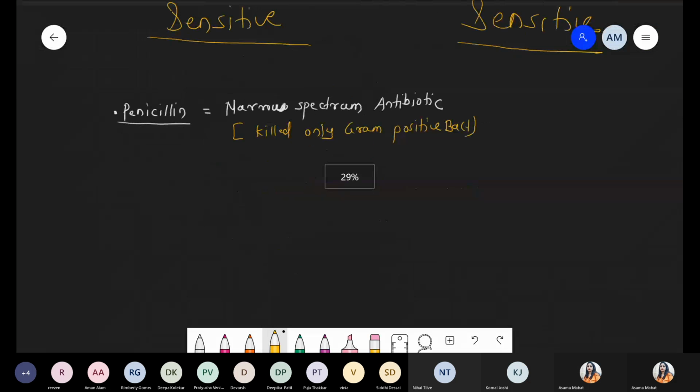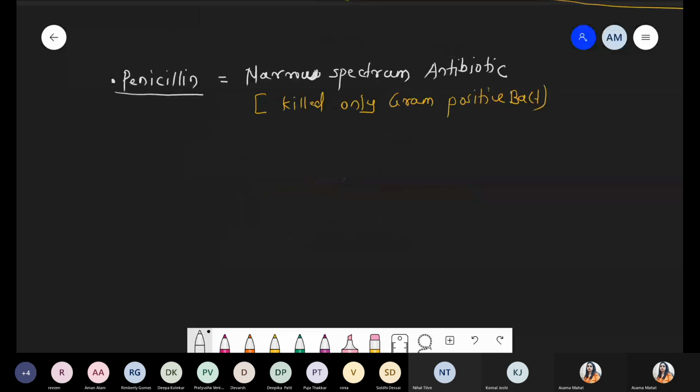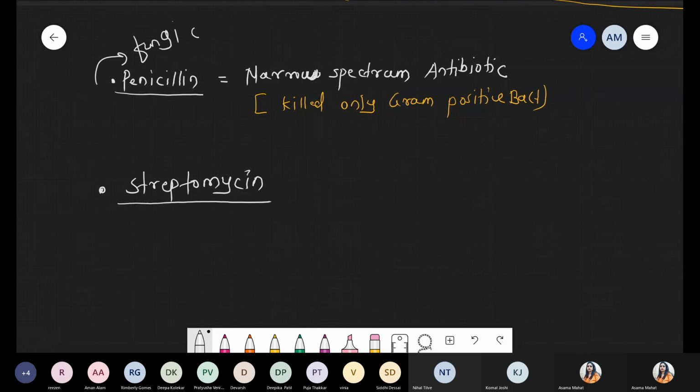Okay. And the second one we are talking about is streptomycin. Streptomycin, world first, not first actually, but first antibiotic of bacterial origin. Penicillin's origin is fungus. It is obtained from fungi. Whereas streptomycin is of bacterial origin.